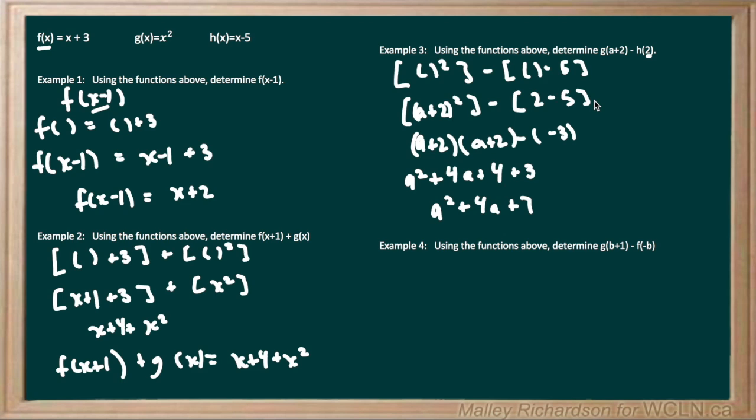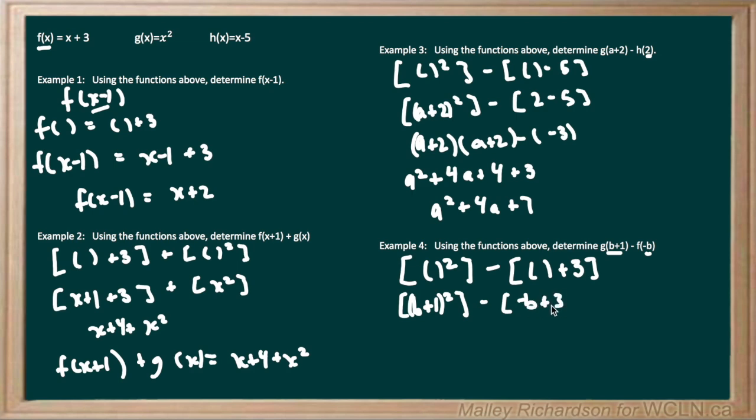So g of a plus 2 minus h of 2 equals a squared plus 4a plus 7. Now moving on to our final example, it asks us to use the functions above to determine g of b plus 1 minus f of negative b. Again, we write our square brackets with g of x, but wherever we see an x, we have closed brackets. And we subtract f of x, again with closed brackets wherever we see an x. Now in our first function, g of x, we replace these closed brackets with b plus 1, so we have b plus 1 all squared, minus f of x, but wherever we see an x, we replace it with negative b. So we have negative b plus 3.